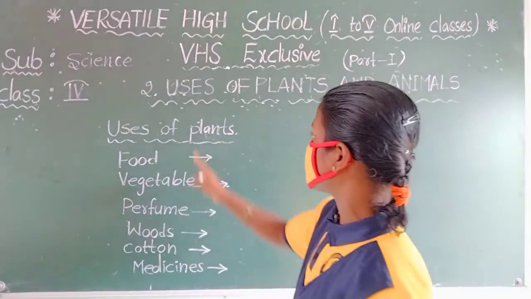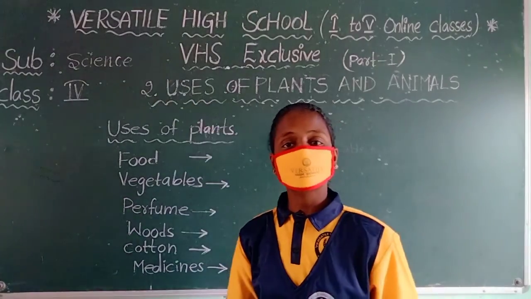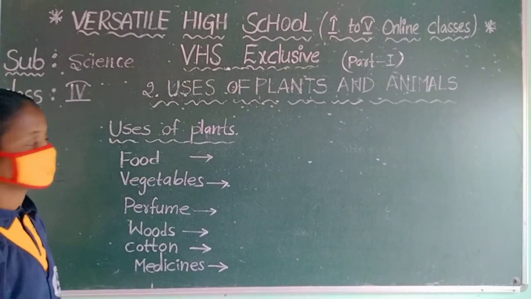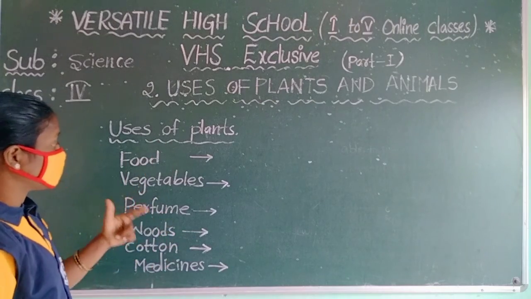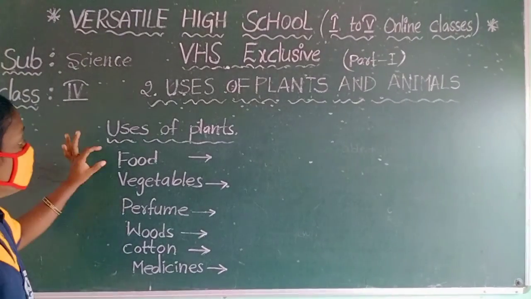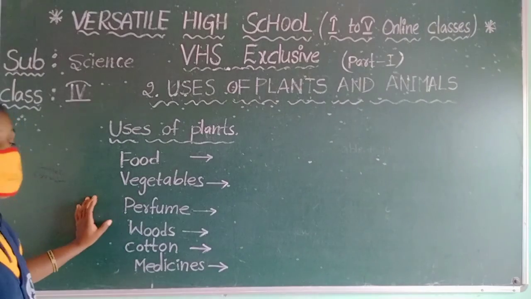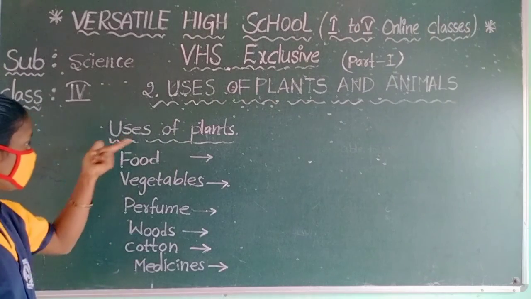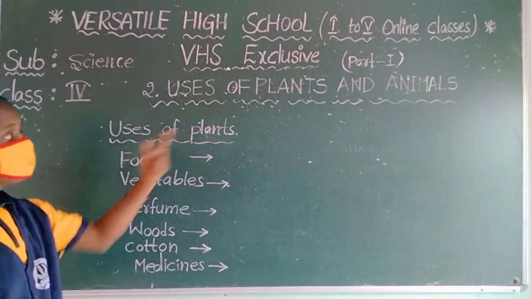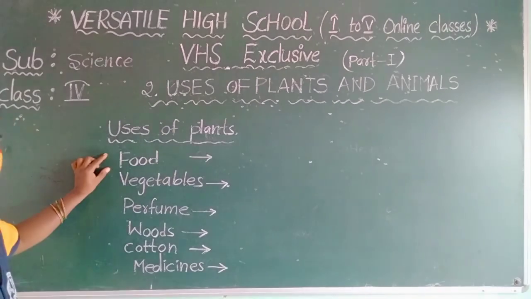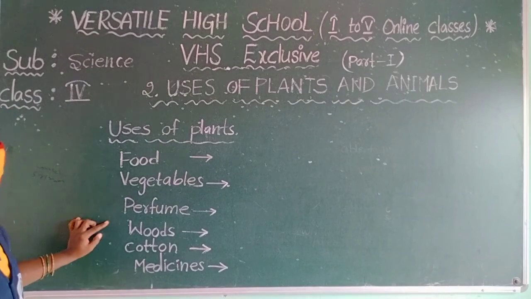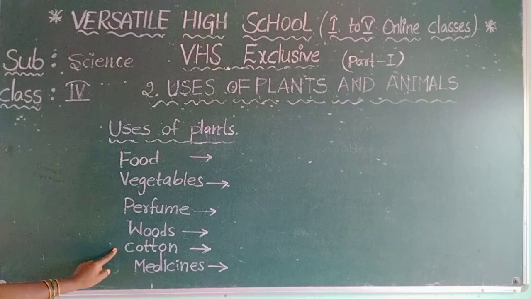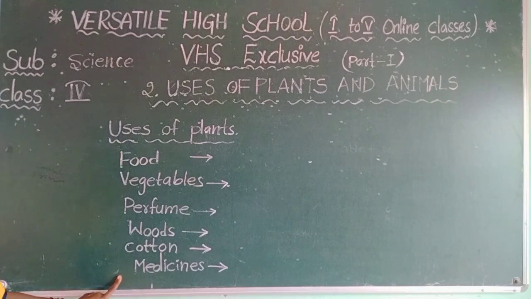These are the two parts. First part, uses of plants. What are the uses of plants? First see the uses of plants. Here we are discussing some matters: food, vegetables, perfume, wood, cotton, medicines. You know, these are coming from plants. Food, vegetables, perfume, that means smell, and wood, cotton means making cloth, medicines.